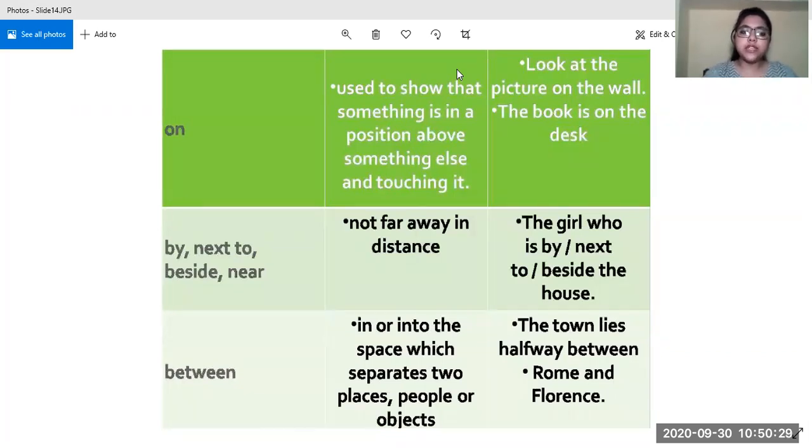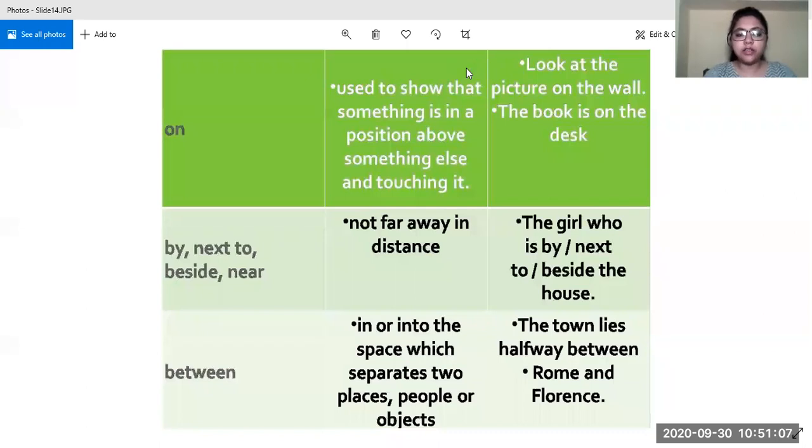Next, by, next to, beside, near. This also tells us the position of the place. When something is lying in vicinity of something, then we use these words. Beside means next to, near means very close, next to is again the same thing. So the girl who is by or next to or beside the house is not very far away in distance from the house, that is why we are using these words. When something is lying very close to the other thing, then we use these words.